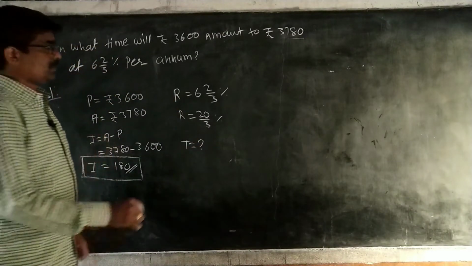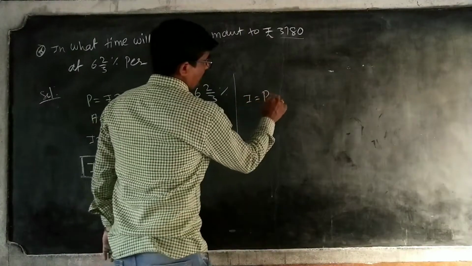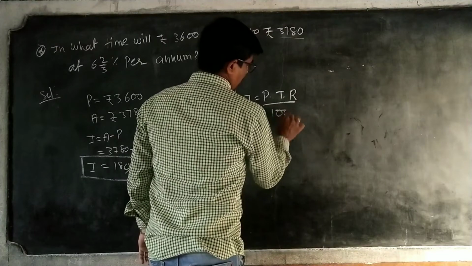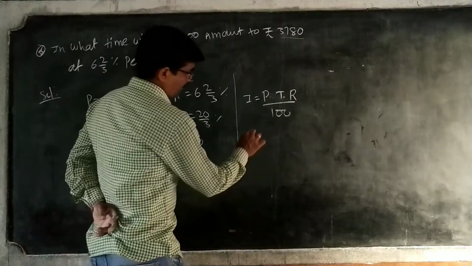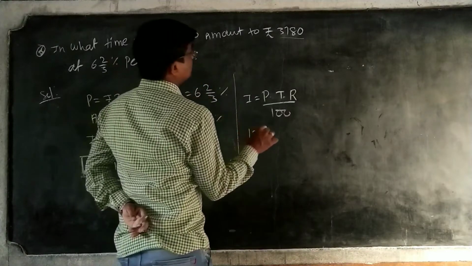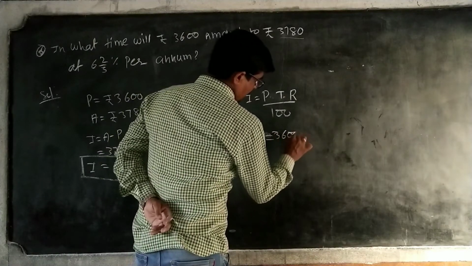Already we have one principle: I is equal to PTR by 100. So I is equal to 180. Principal is 3,600.